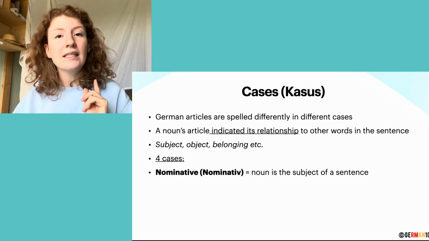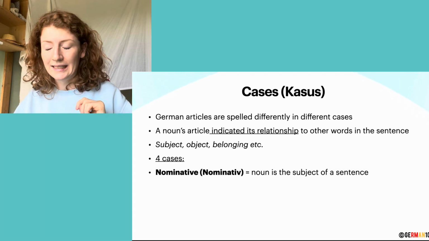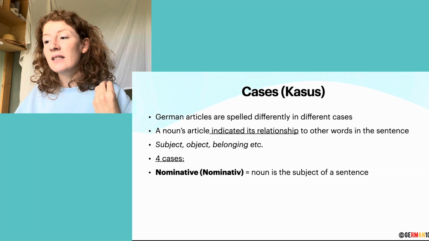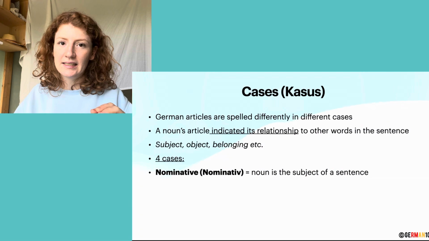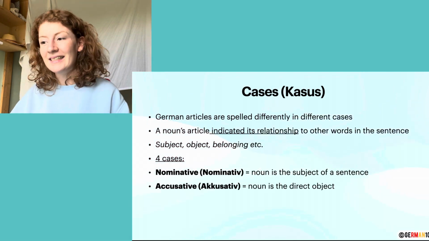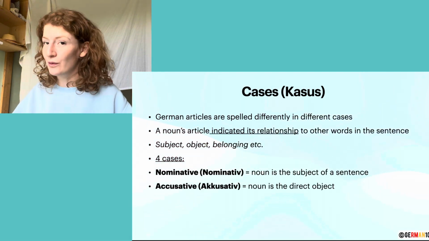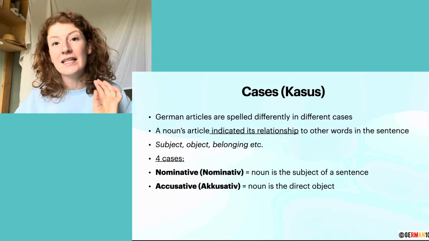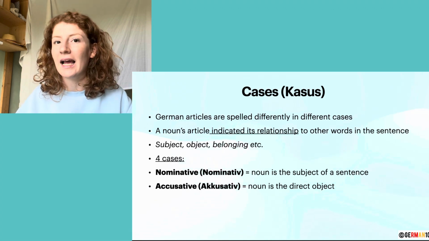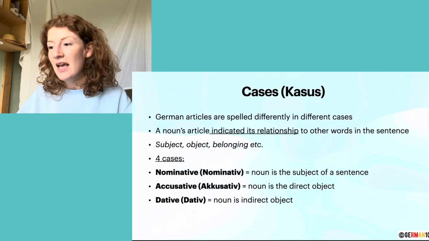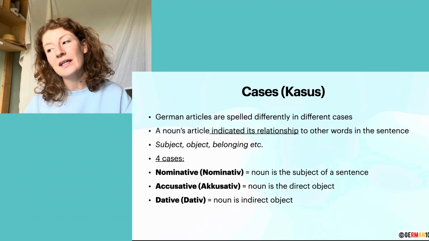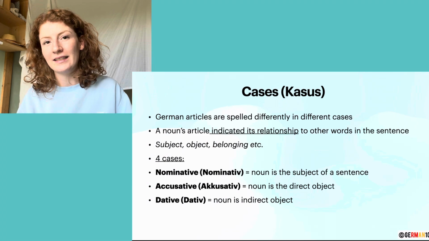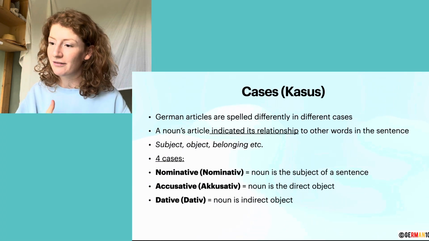The first one is the nominative case, Nominativ, and the noun is in the nominative case when the noun is the subject of the sentence. The next case is the accusative case, Akkusativ. When the noun is the direct object of the sentence, it has to be in the accusative case. The next case is dative, Dativ. When the noun is the indirect object of the sentence, it has to be in the dative case.